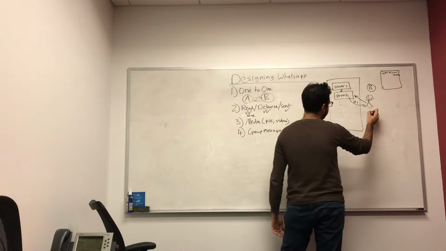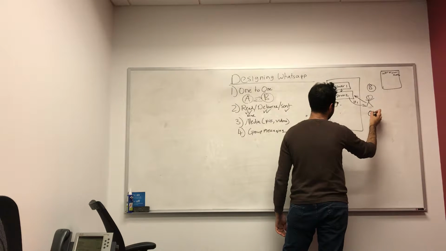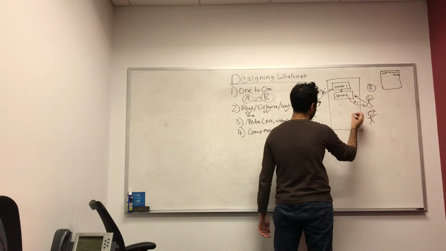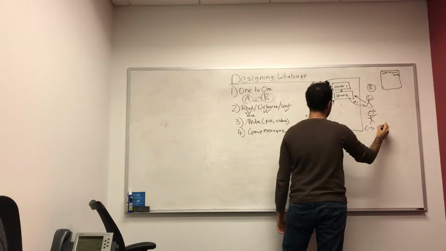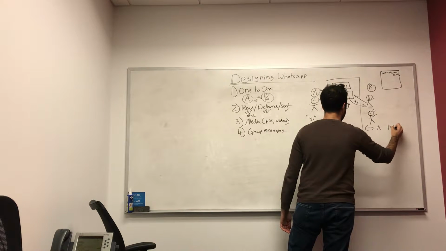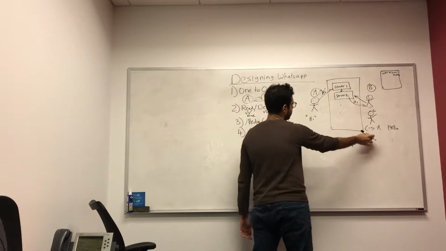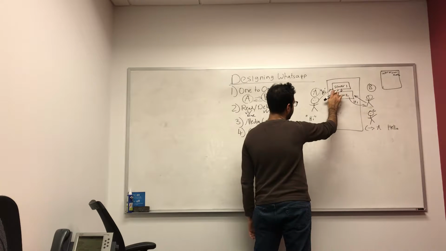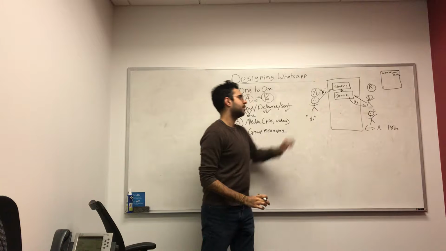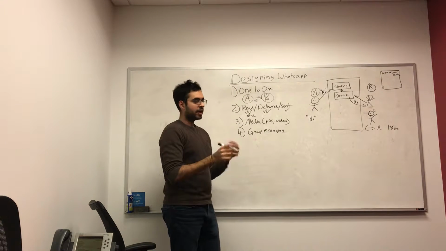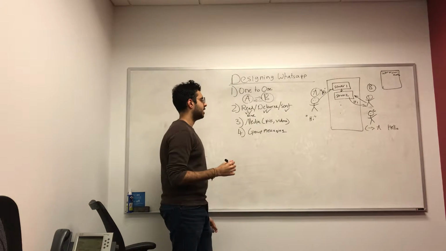Because if we have, for example, user C, and user C wants to send a message to A saying hello, this message will first have to go to server 1, and then server 1 will have to send the message back to user A. So we need bi-directional communication in this case.